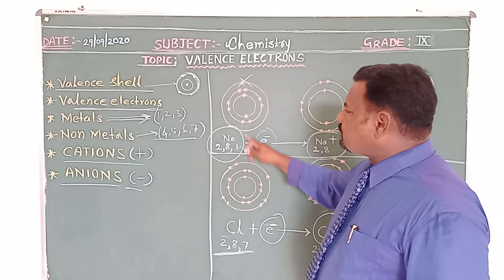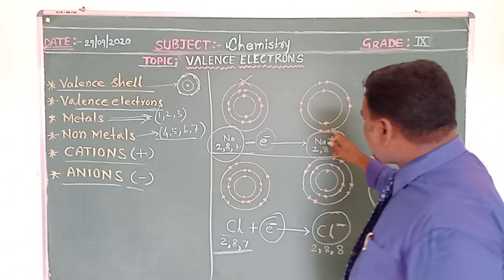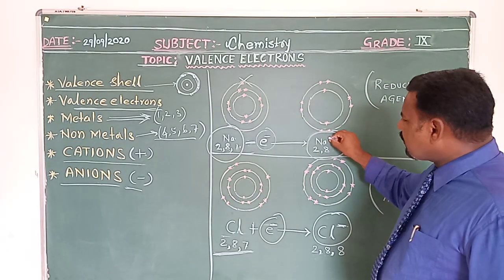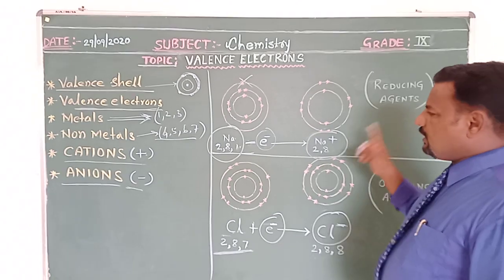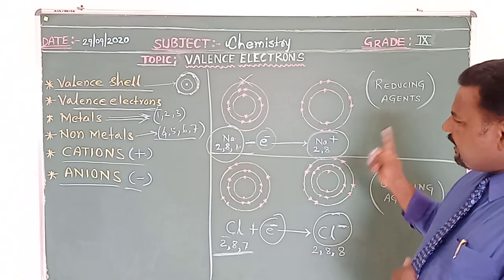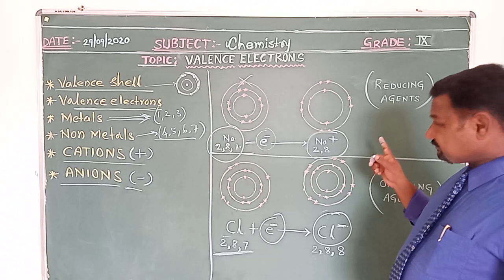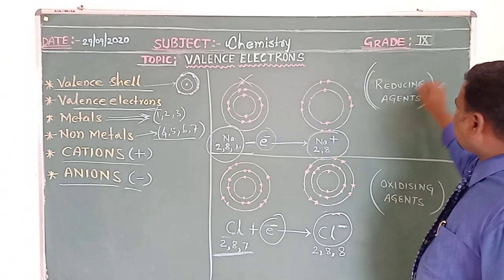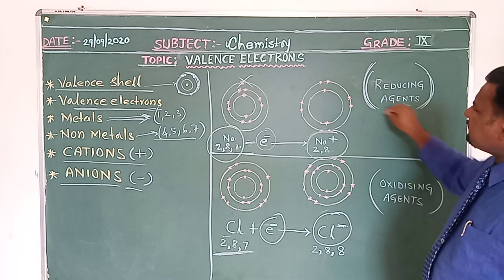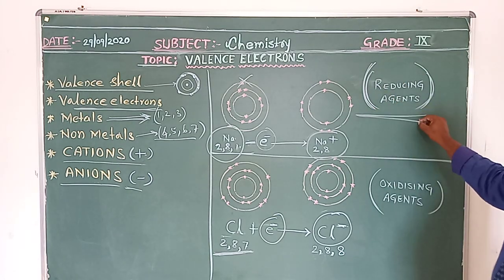Here the atom of sodium becomes an ion of sodium on losing an electron. So the elements or ions which lose electrons are very good reducing agents.